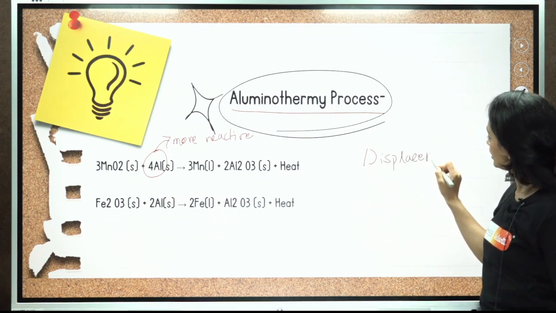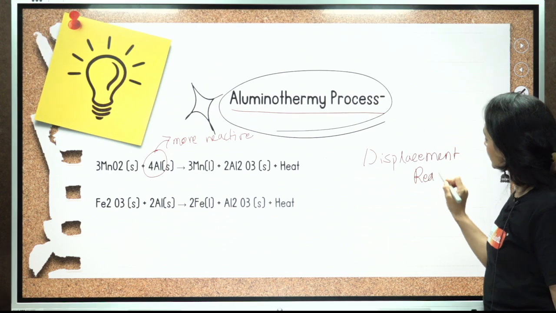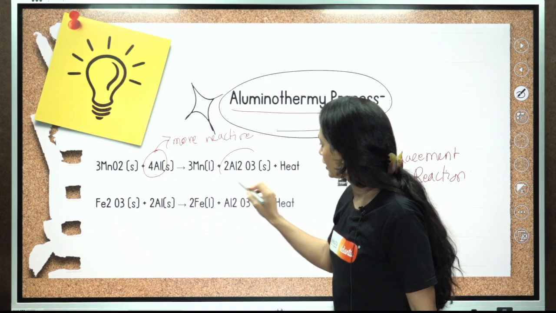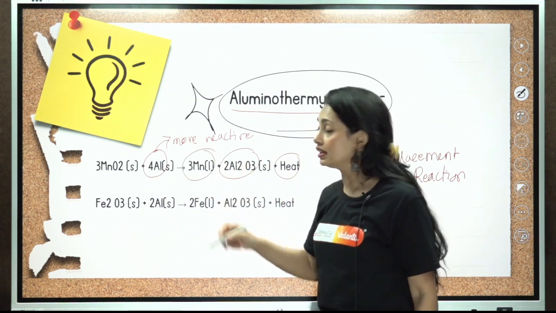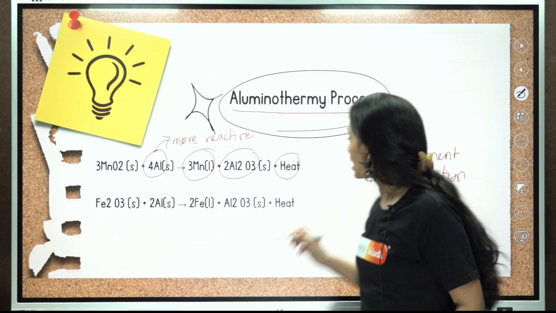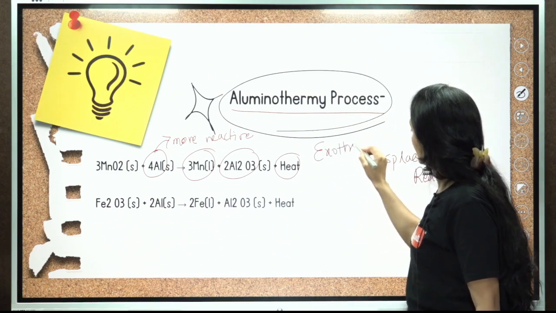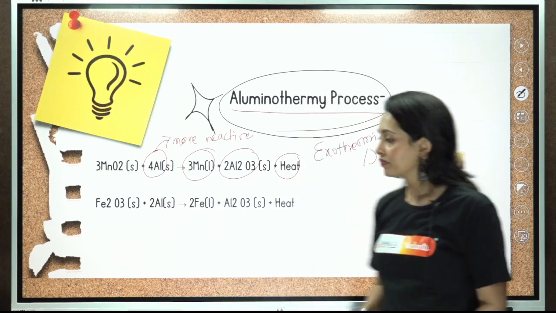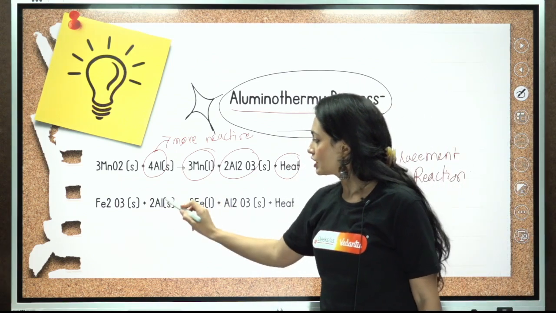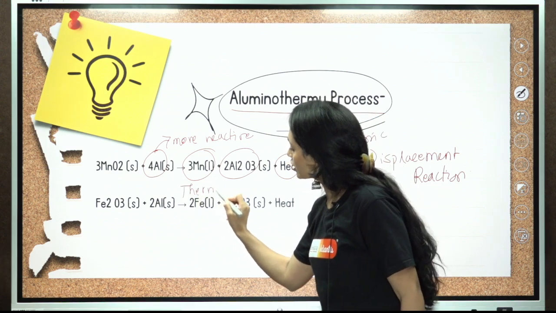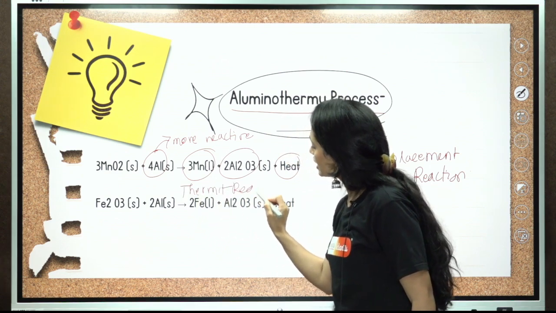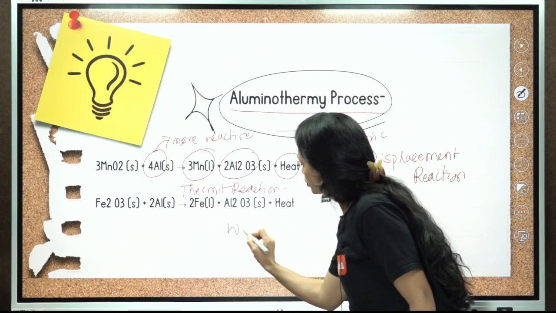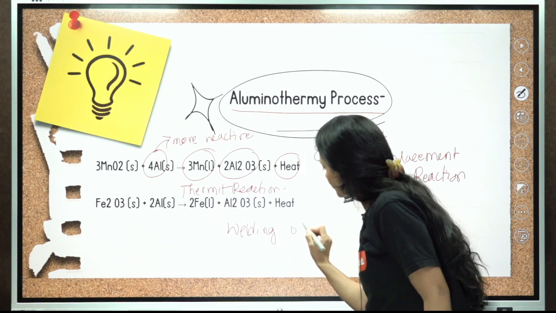This is a displacement reaction because the more reactive metal, aluminium, is going to displace the less reactive metal, and we will be getting Al2O3 and heat and molten metal. Why molten? Because these reactions are highly exothermic in nature, so the obtained metal will be in its molten state. And then we have Fe2O3, iron oxide. This is called thermite reaction. This reaction is used in welding of railway tracks because a lot of heat energy is released.